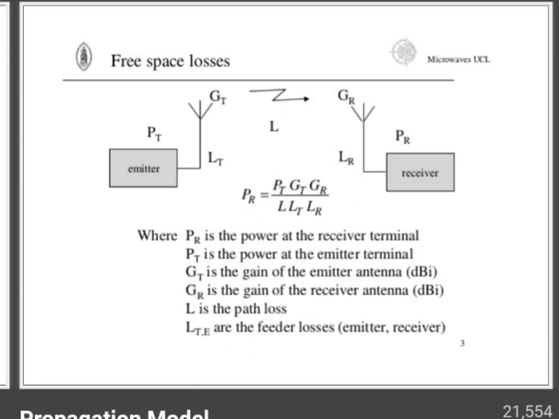The free space propagation model predicts the received power decay as a function of the Tx-Rx separation distance. The free space equation expresses the free space power received, Pr(d), by the receiver antenna, which is separated from the radiating transmitter antenna by distance d. So the equation for Pr is given here, which means power at the receiver terminal.